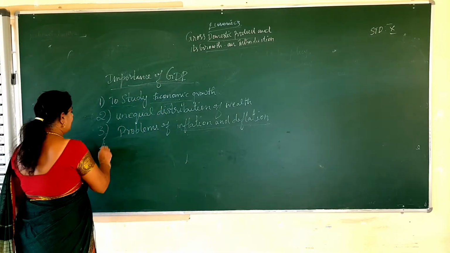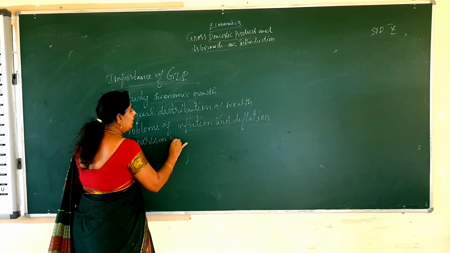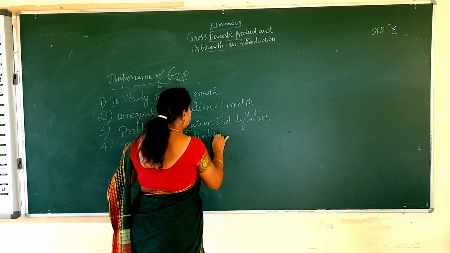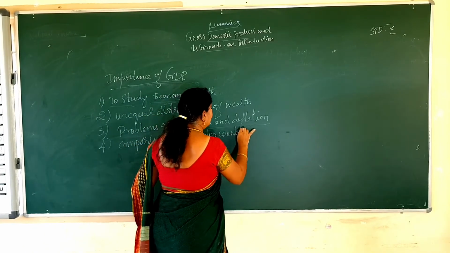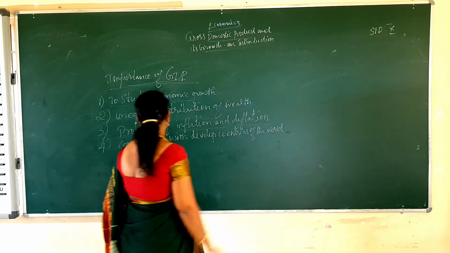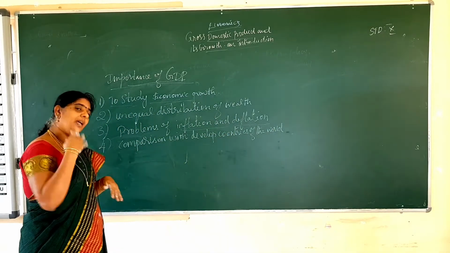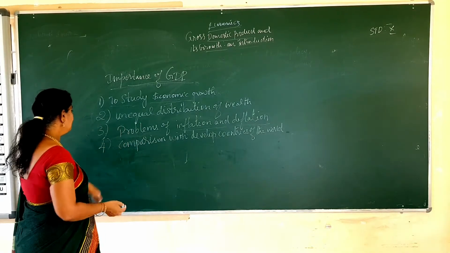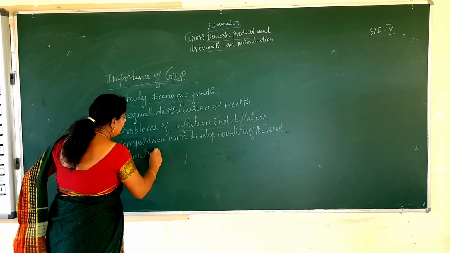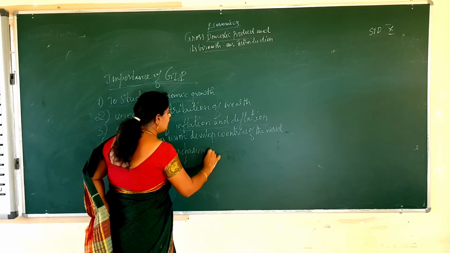And the fourth one is comparison with developed countries of the world. We are able to compare our country with the developed countries of the world. That is the fourth point. And estimate the purchasing power.